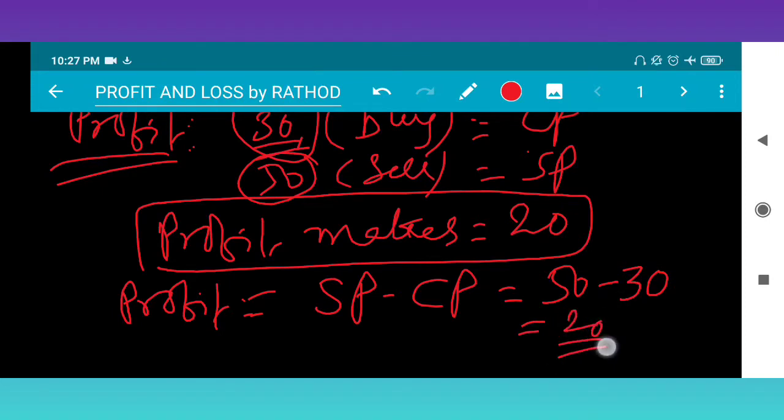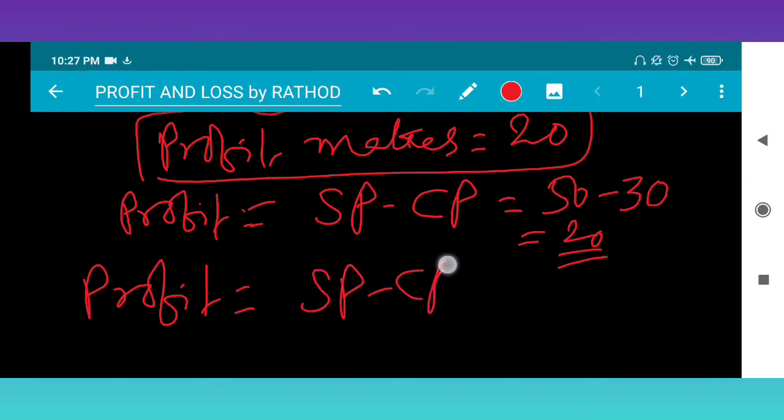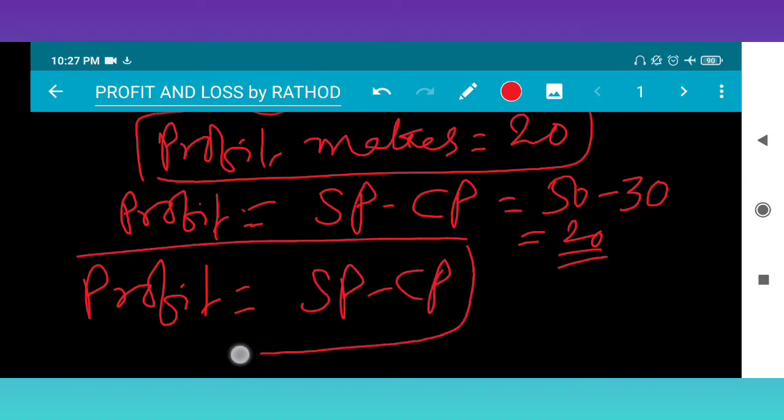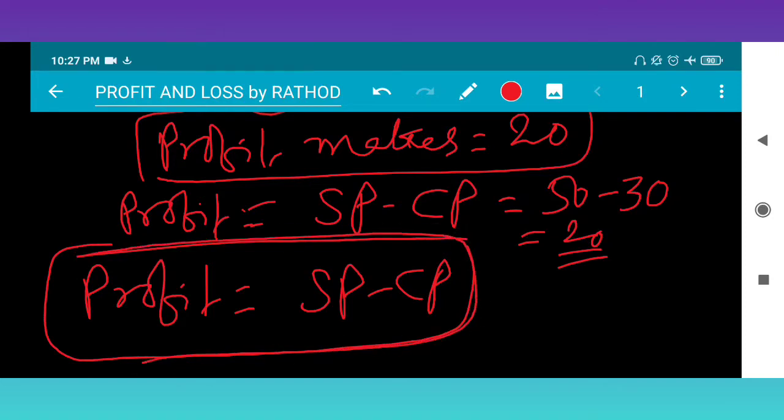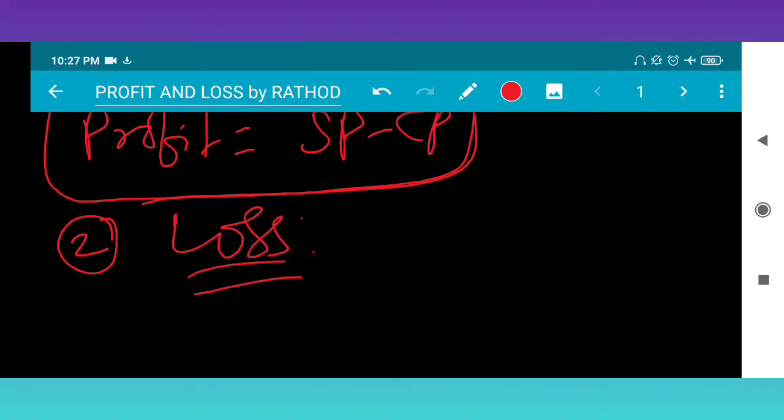This is the profit. So we get one important formula: profit is nothing but SP minus CP. Very easy. No need for any mugging up or memorizing. Profit is nothing but SP minus CP. Next, we have discussed profit. Now, the second one is loss. Again, I am taking the same example.